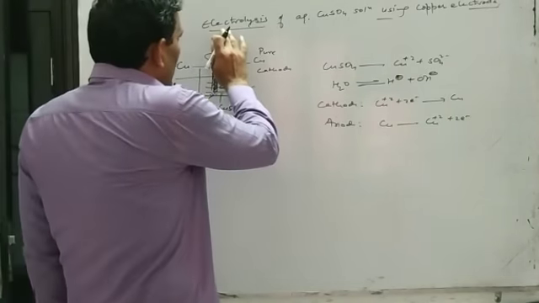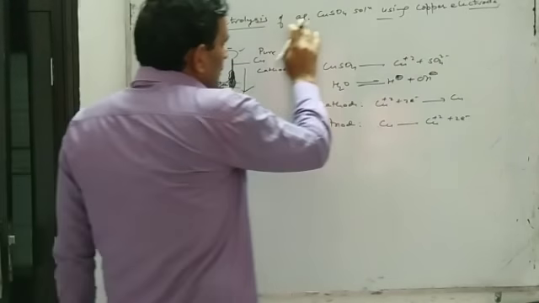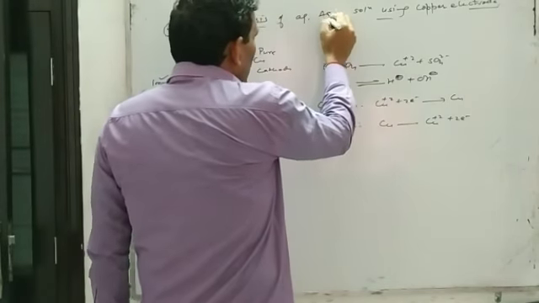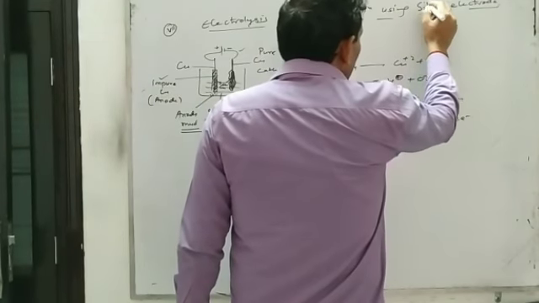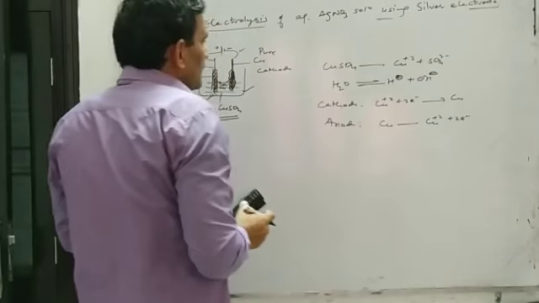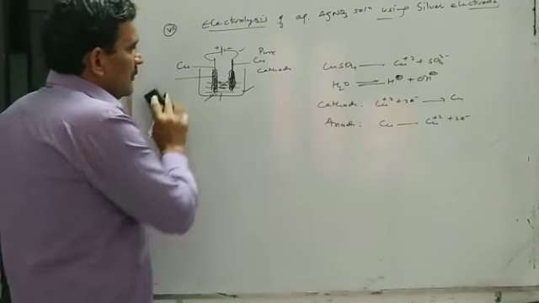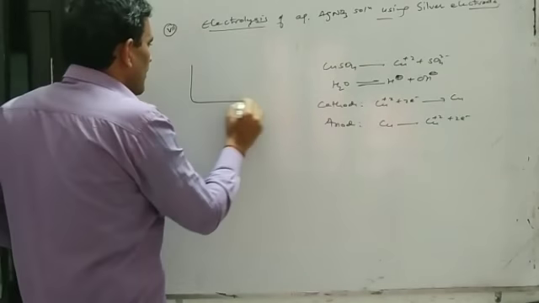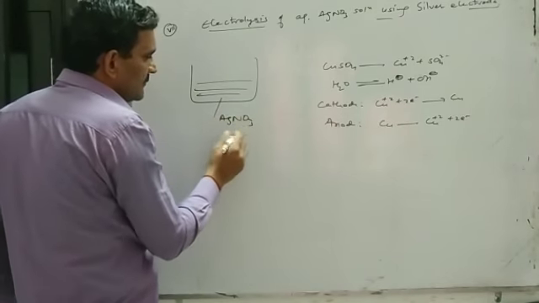Likewise, you see one more example. Electrolysis of aqueous silver nitrate solution using silver electrodes. Suppose this is an aqueous solution of silver nitrate.